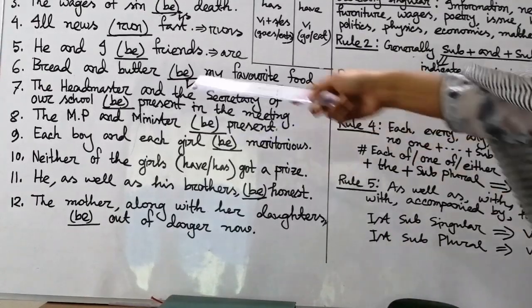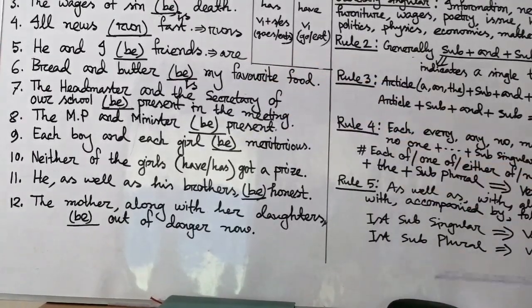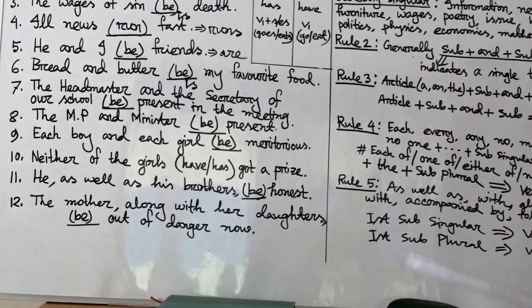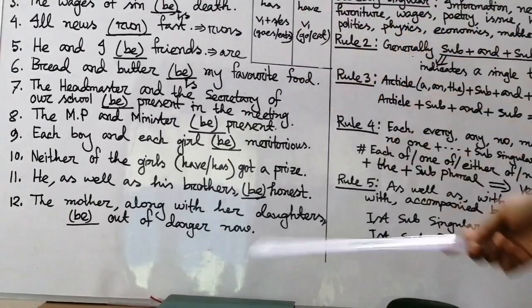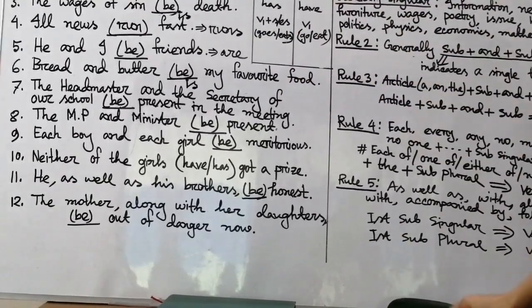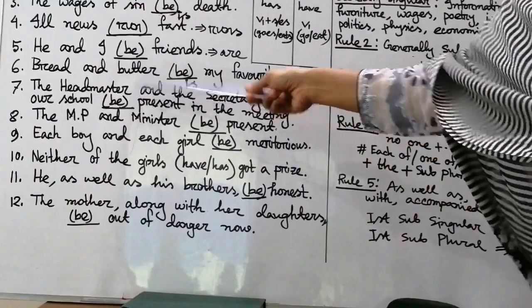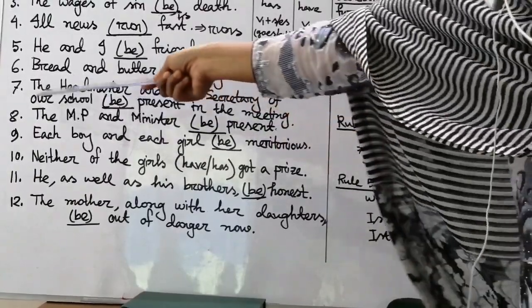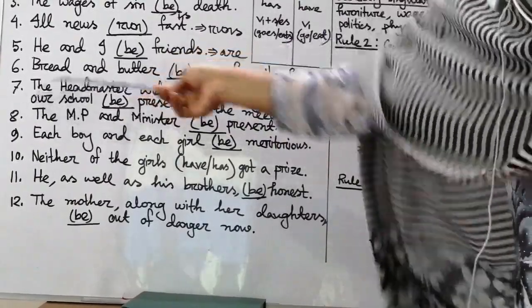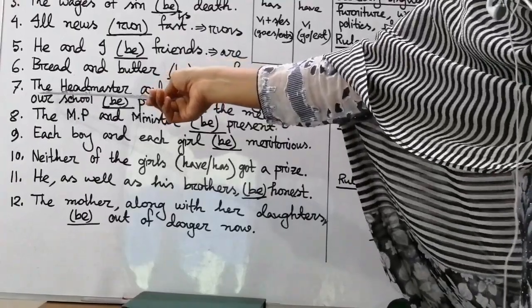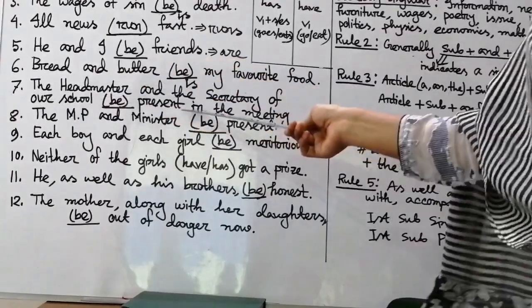Then go to sentence number 7. The headmaster and the secretary of our school be present in the meeting. Here we see "and", okay, fine. And then how many articles are there, my dear students? 2 articles. Here we find the headmaster, the secretary.